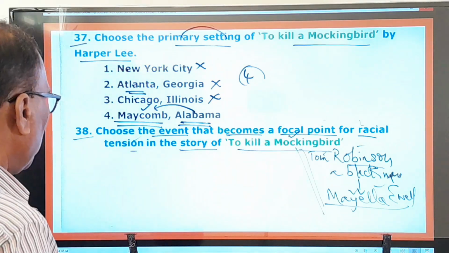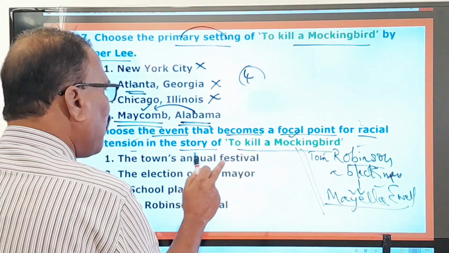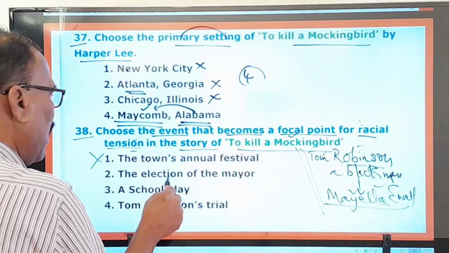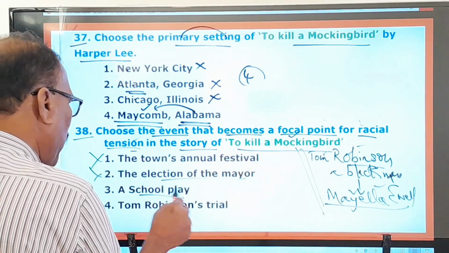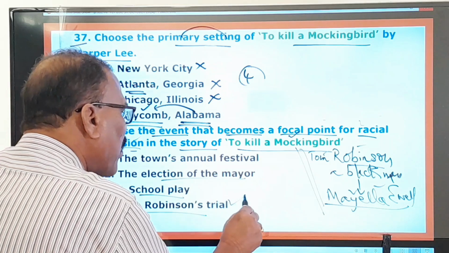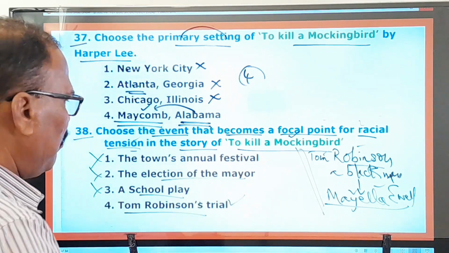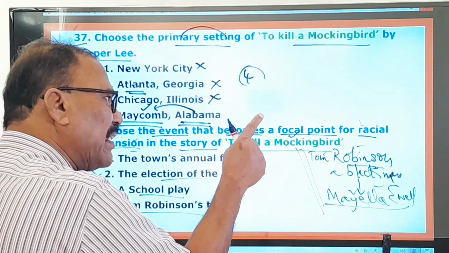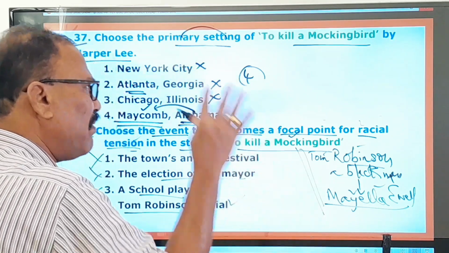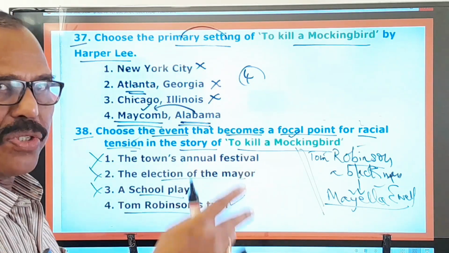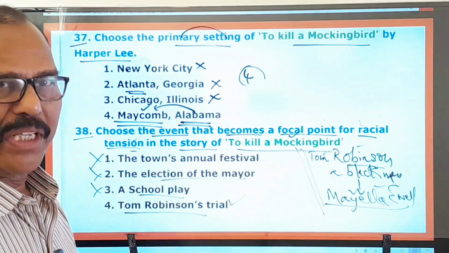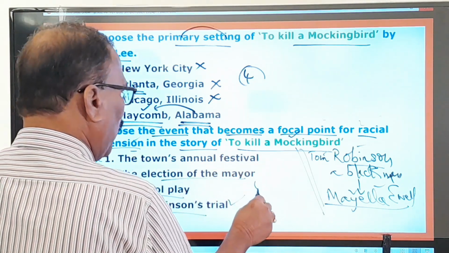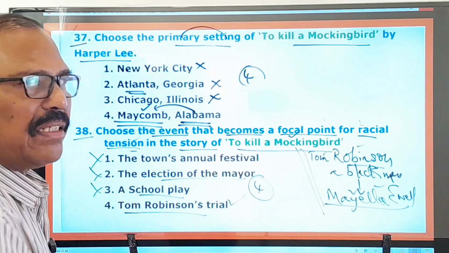So, what are the options given here? The town's annual festival? No, that is not the focal point for racial tension. Election of the mayor? No. A school play? No. Tom Robinson's trial? This Robinson's trial has become a focal point, a very important aspect for racial tension in this story, To Kill a Mockingbird. So here first, second, third are wrong, and only the fourth one is the right answer.